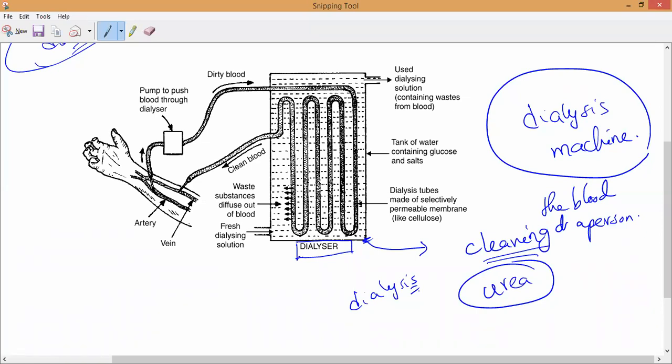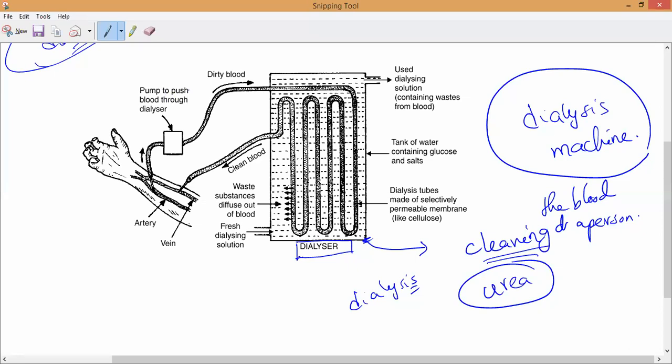Arteries. Why? Not the renal artery. Don't discuss the renal artery. Whatever it is, why is it from the artery? Can you say? We are not discussing the renal artery here, Padmavarshini. That is related to our kidney. But our blood passes into the dialysis machine or dialyzer from the hand, not from the kidneys. We are not inserting into the renal artery of the kidney. Understand, Padmavarshini? Yes, sir.